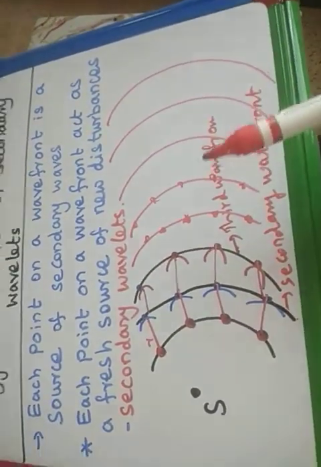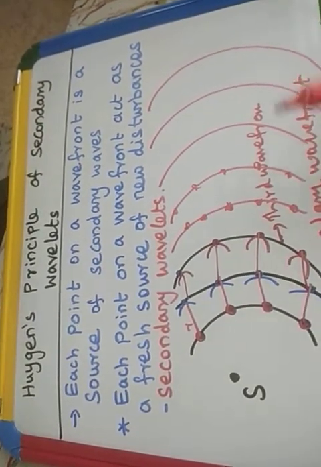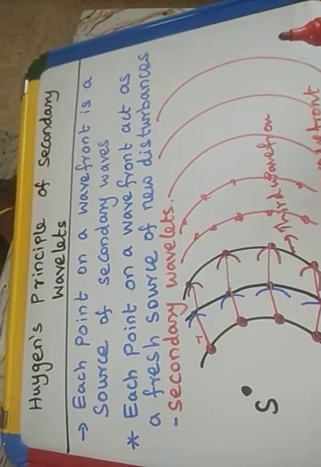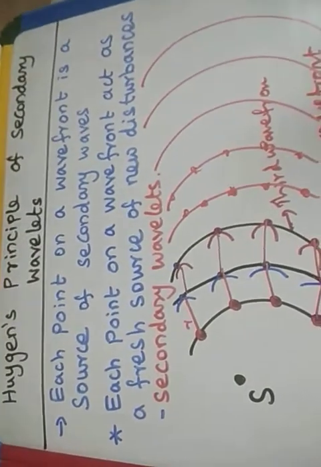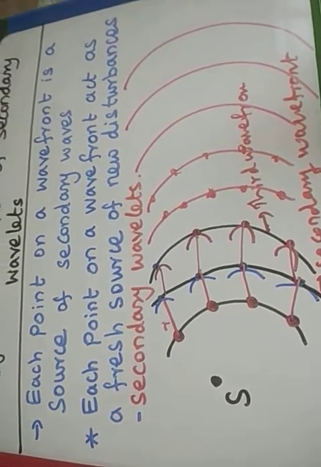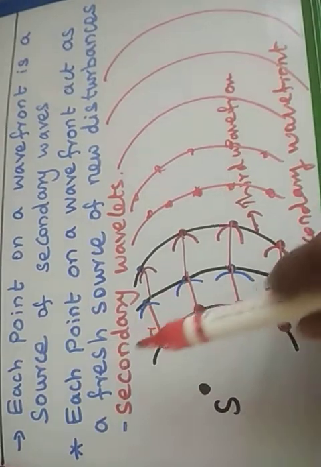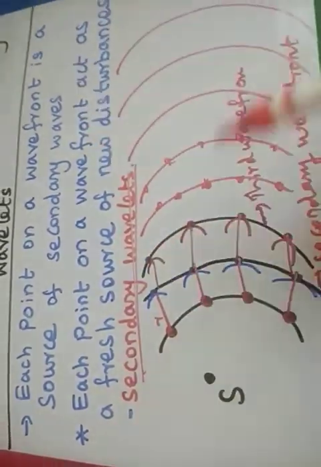This is the principle given by Huygens to explain the wave property of light. So Huygens principle of secondary wavelets means each point on the wavefront acts as a source of new disturbances. That new disturbance is a new wavefront, the secondary wavelets.